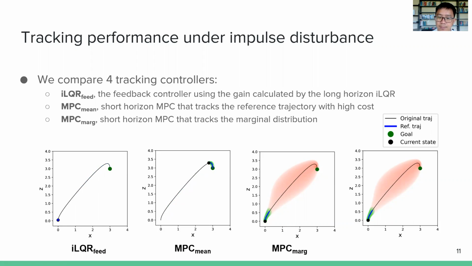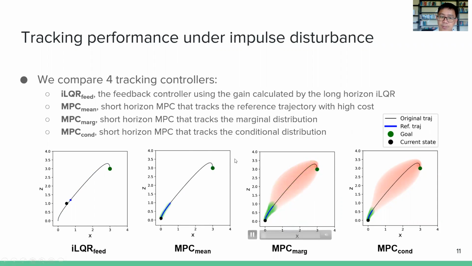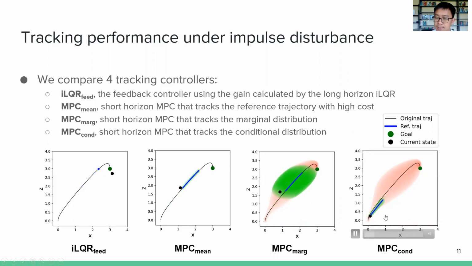The third controller is MPC marginal, a short horizon MPC that tracks the marginal distribution. So it tracks the same reference trajectory as the second controller, but it uses the covariance information to know when we should be more flexible or when we should be stiff. Finally, the last controller is our proposed controller, a short horizon MPC that tracks the conditional distribution. So at each time step, we recompute the conditional distribution as the reference trajectory based on the current state of the robot. By doing that, we can exert less control effort when the precision is not required.